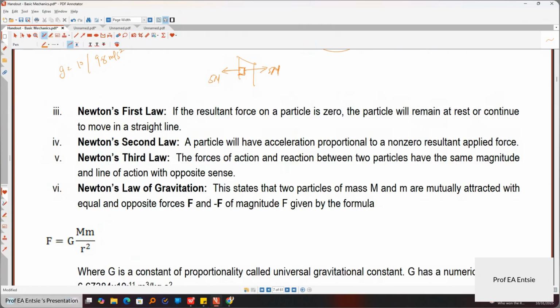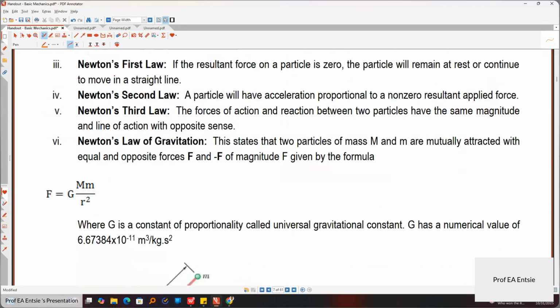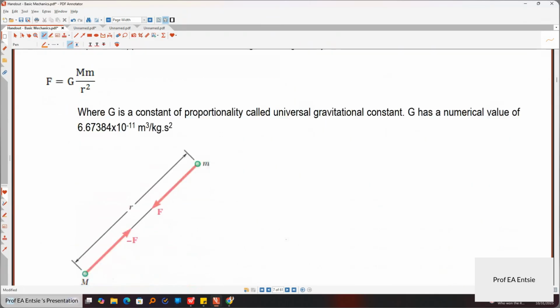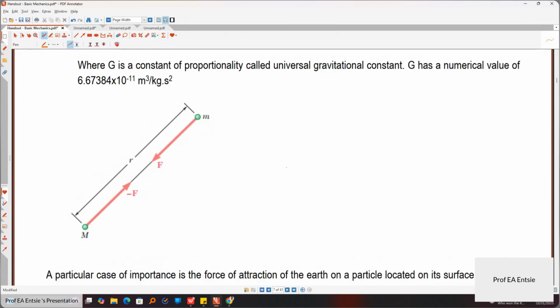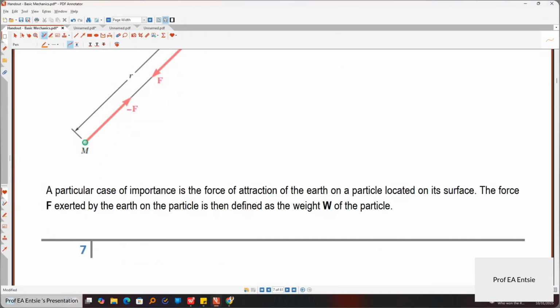So the total reaction on the door is 5 Newton, and the sum of the forces on the door is not sufficient to open it. That's what we mean by to every action there is an equal and opposite reaction. The moment the door opens, it means the action that you are doing is bigger than the reaction. But on the normal note, whenever you do an action, there is an equal and opposite reaction. So that's what it means.